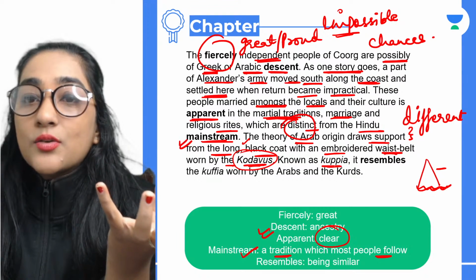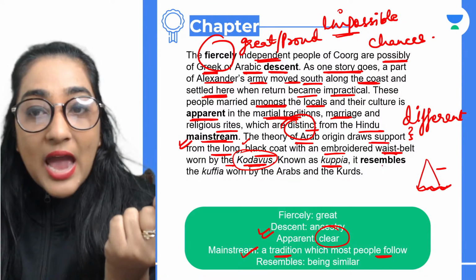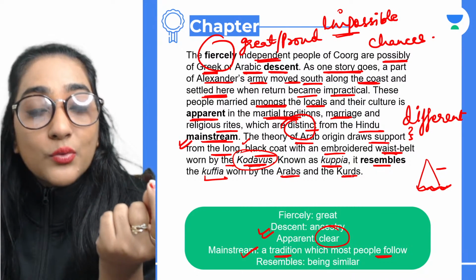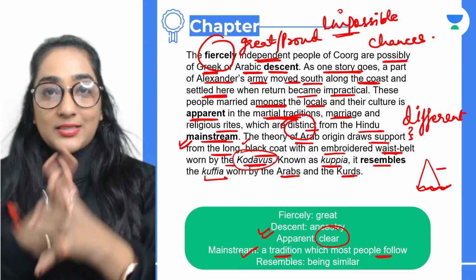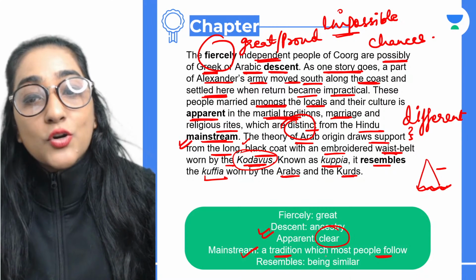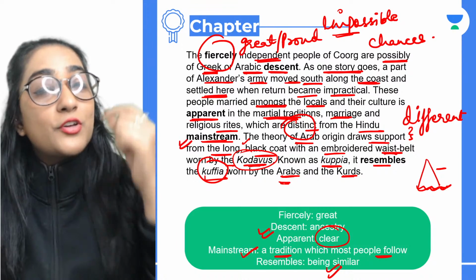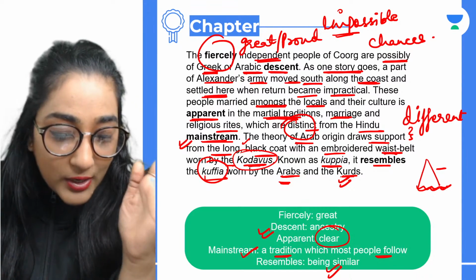That dress is known as kuppia. Remember it. And it resembles the kuffia worn by the Arabs and the Kurds. So it is saying that the dress is known as the kuppia. To resemble basically means it looks the same as the kuffia, which was worn by the Arabs and the Kurds. Do you all get that, everyone?